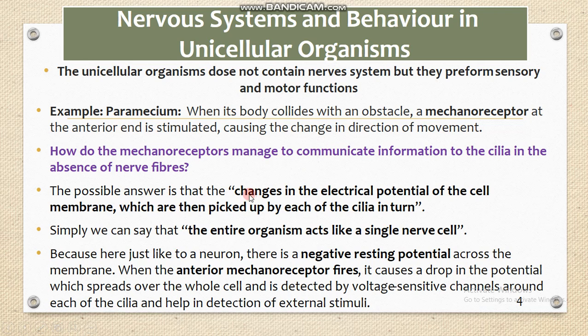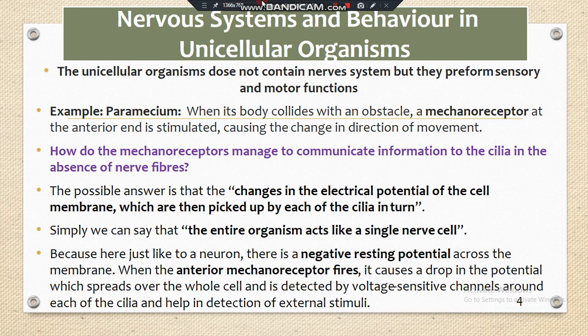The answer is the change in the electric potential of the cell membrane, which is then picked up by each cilium in turn. Basically, the whole body of the unicellular organism is acting as a nerve cell.